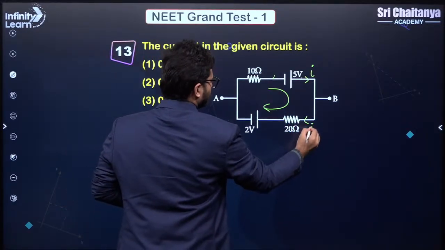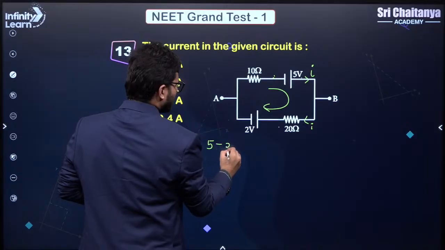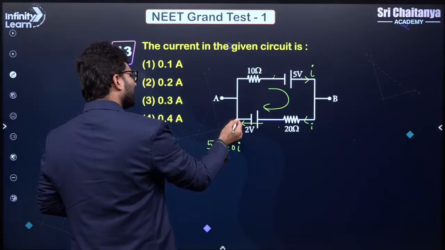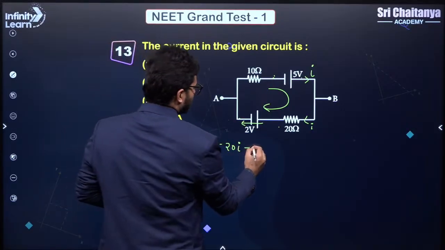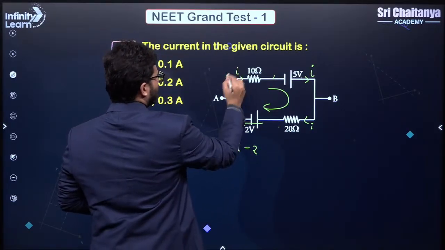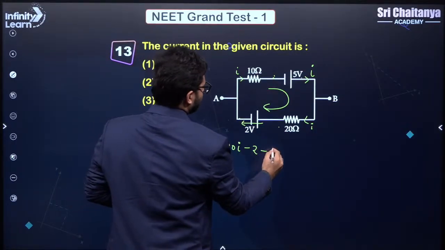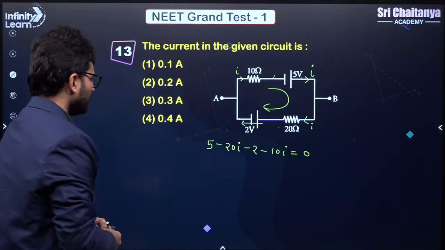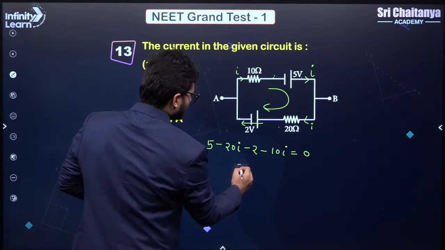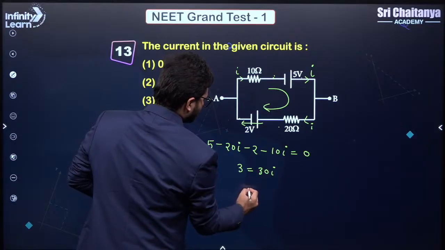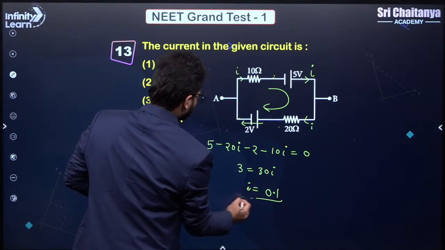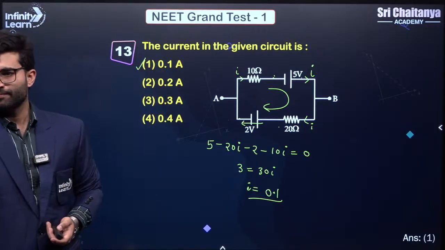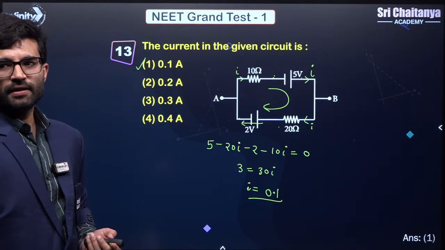Then you come here. There is a decrease. How much is it? Minus 20I, I into R. Then you go from here till here. Again there is a decrease in potential because this is at lower potential. So minus 2. And then again you go here. Again there is a decrease in potential, which is minus 10I. That has to be equal to 0. So you can see that from here 3 is equal to 30I and I would be equal to 0.1. I is equal to 0.1 amperes. Correct?